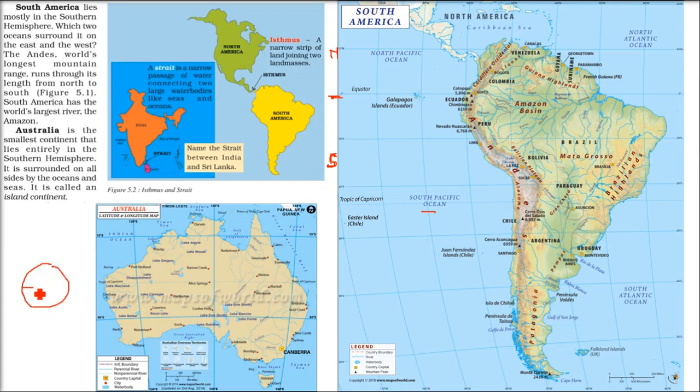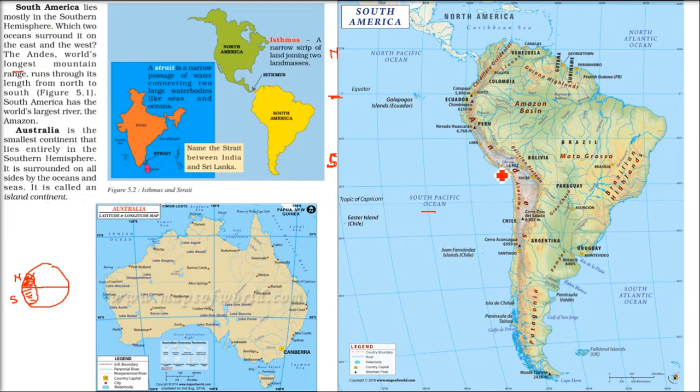Now the earth is quite huge. So whenever we talk about some water reservoir or land mass, this Prashant Mahasagar or Pacific Ocean is very big. So the portion above the equator is called North Pacific Ocean. The below one is called South Pacific Ocean. That is how it's only one, only the Pacific Ocean. But just to learn and say it better, it's North Pacific Ocean and South Pacific Ocean.